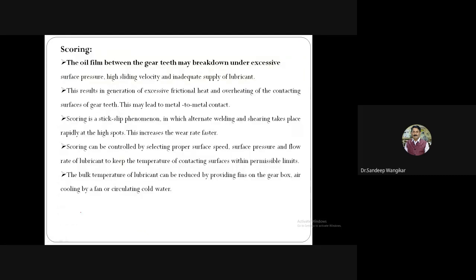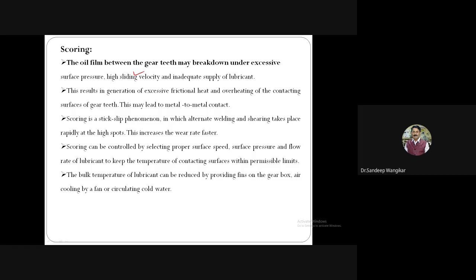The oil film between the gear teeth may break down under excessive surface pressure, high sliding velocity, and inadequate supply of lubricant. The oil film will not retain its properties due to higher pressure. For example, pressure is very high in a gearbox rotating at very high sliding velocity.